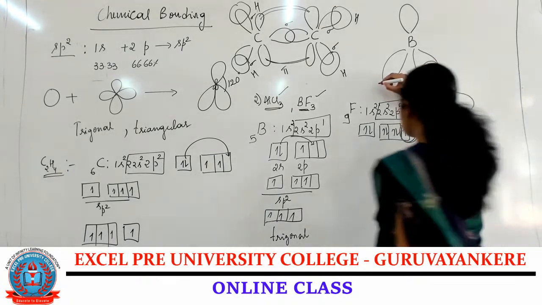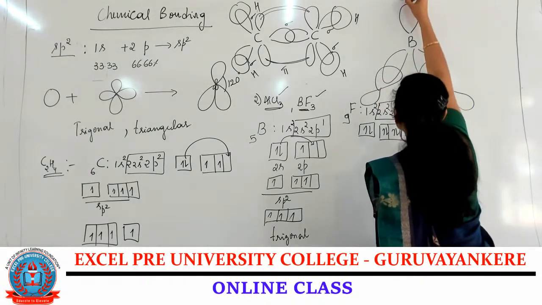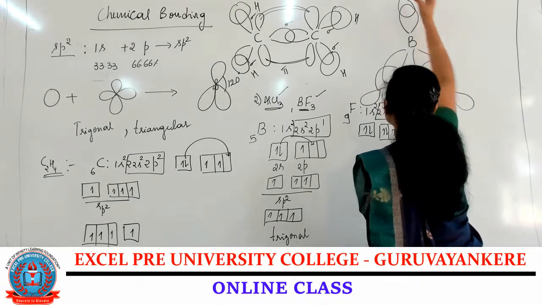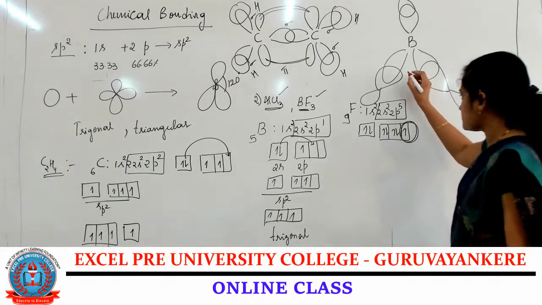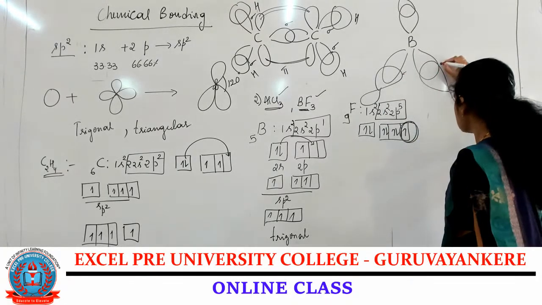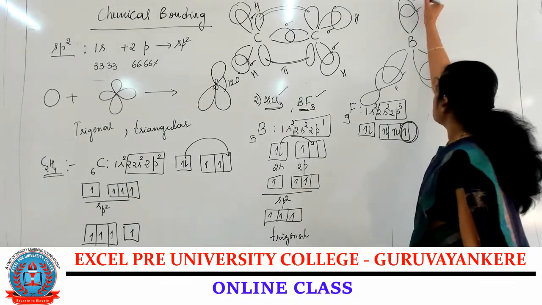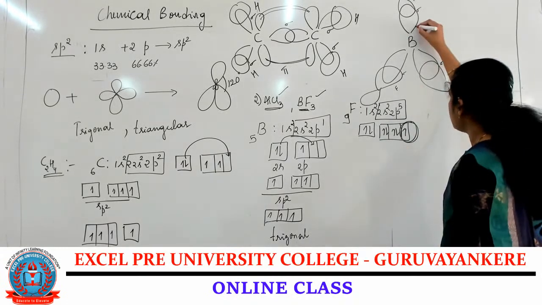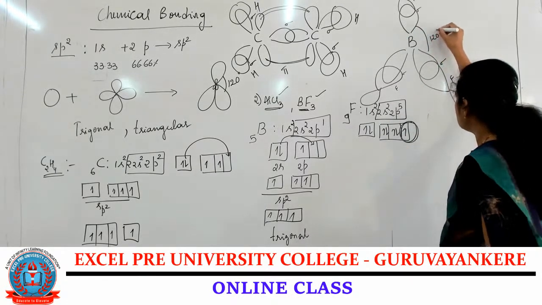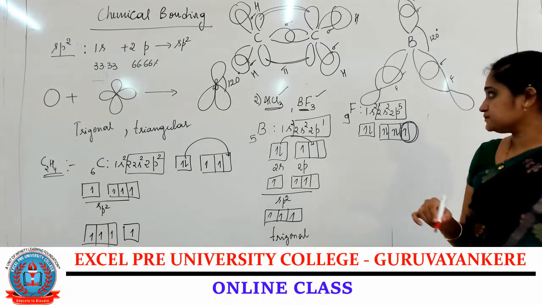Overlapping will be like this. So it forms a sigma bond for each fluorine atom in the BF3 formation, and the bond angle is about 120 degrees.